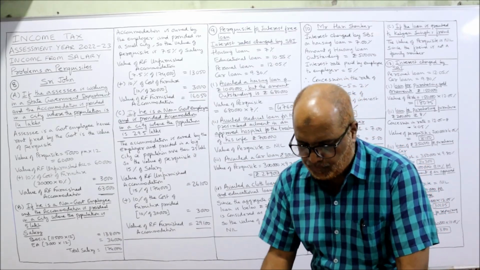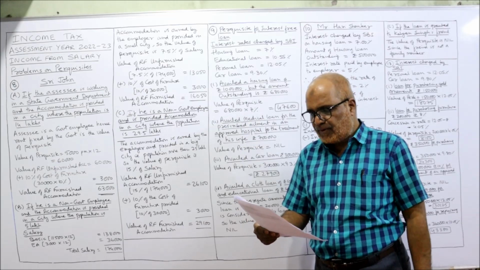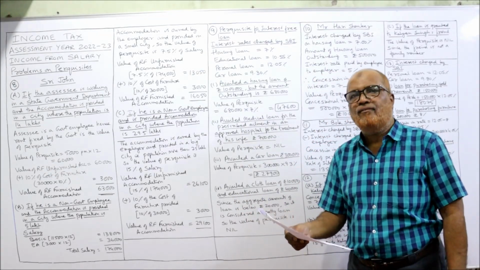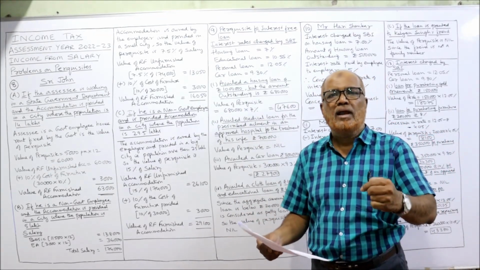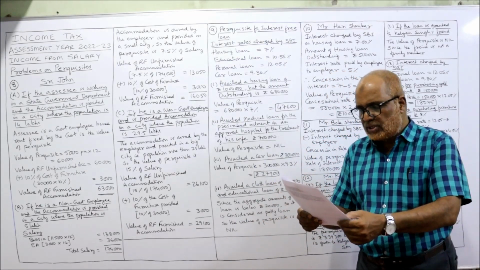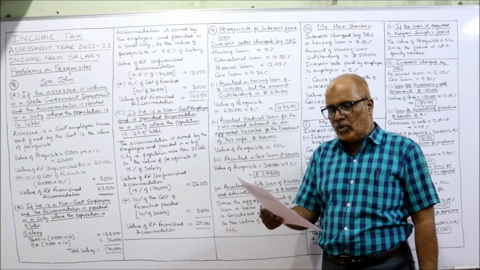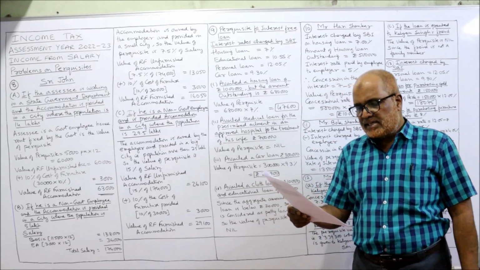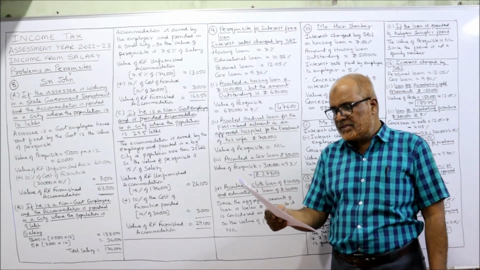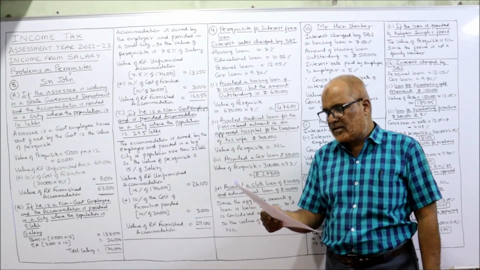Now, see the ninth problem. Compute the value of perquisite for interest-free loan taken by the employee from the employer. Employer has given interest-free loan. He availed a housing loan of 10 lakh. First case, the outstanding amount of loan is 6,80,000. Second, he availed medical loan for the prescribed ailment in an approved hospital for the treatment of his wife, 7 lakh.